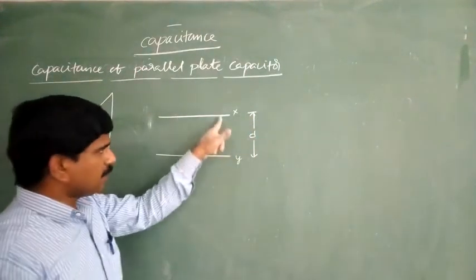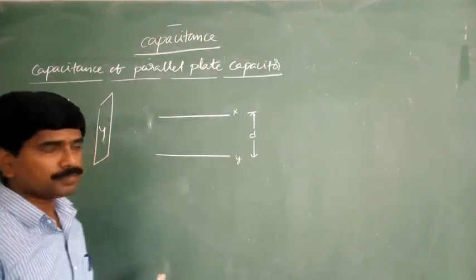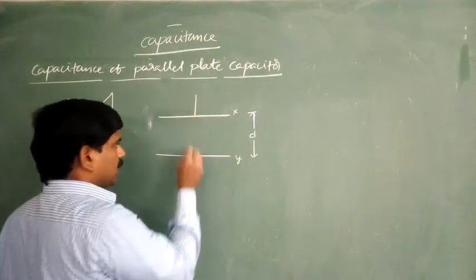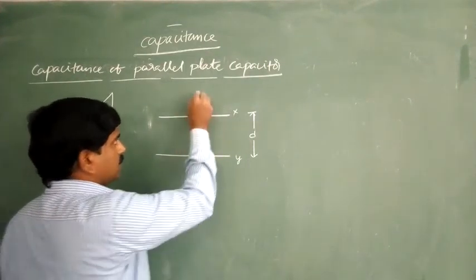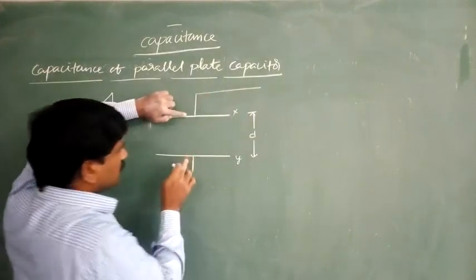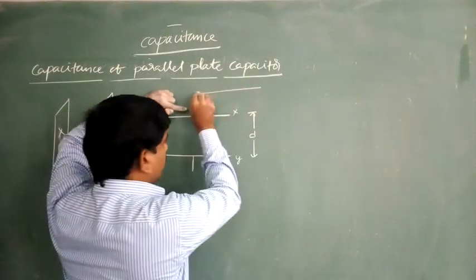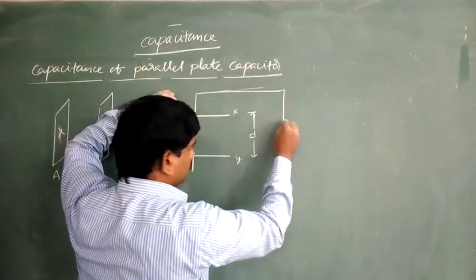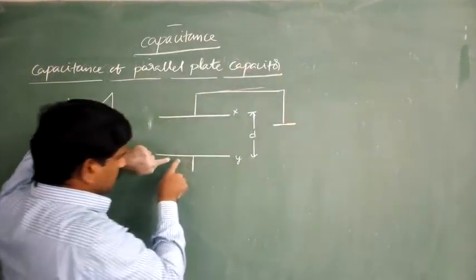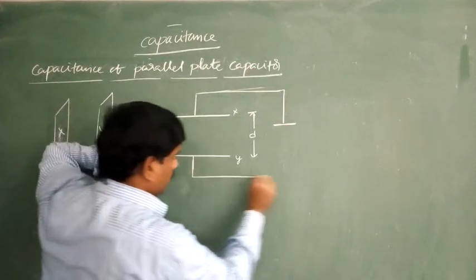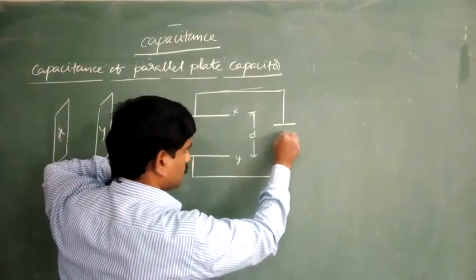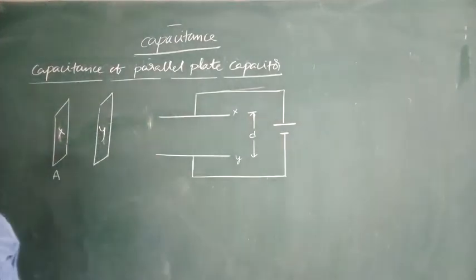Here D is the separation between these two plates. Right now the first plate is connected to the positive terminal of the battery and the second plate is connected to the negative terminal of the battery.